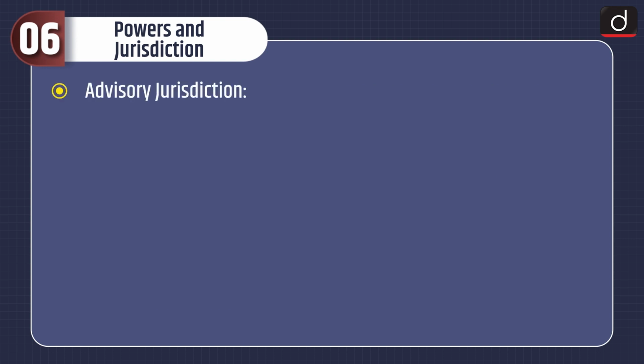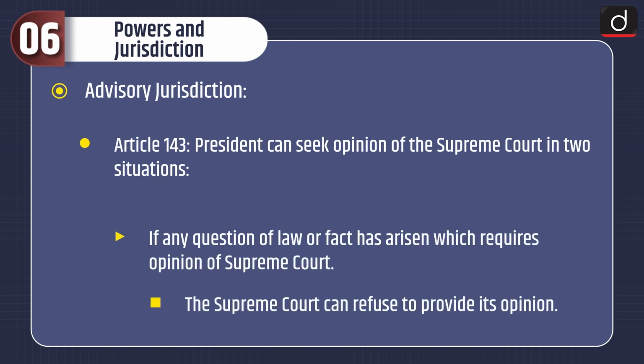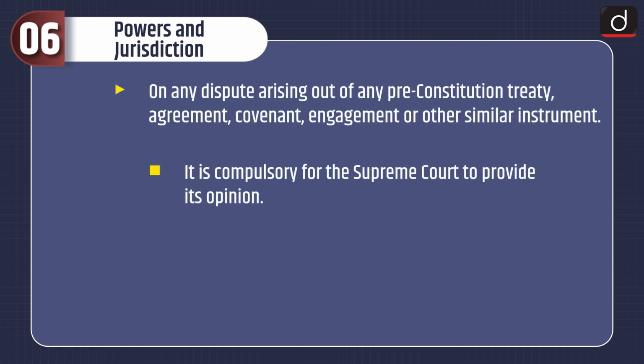And lastly, advisory jurisdiction. Article 143 deals with this: the President can seek the opinion of the Supreme Court in two situations. If any question of law or fact has arisen which requires the opinion of the Supreme Court, the Supreme Court can refuse to provide its opinion on any dispute arising out of any pre-constitution treaty, agreement, covenant, engagement, or other similar instrument. It is compulsory for the Supreme Court to provide its opinion.